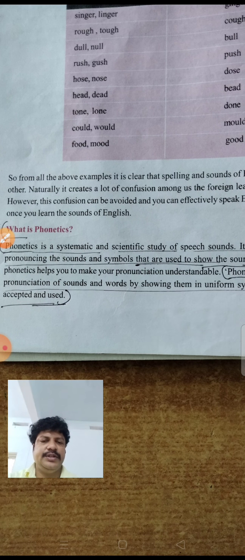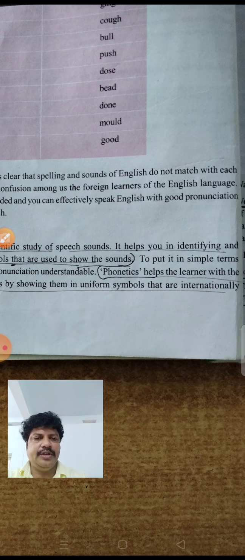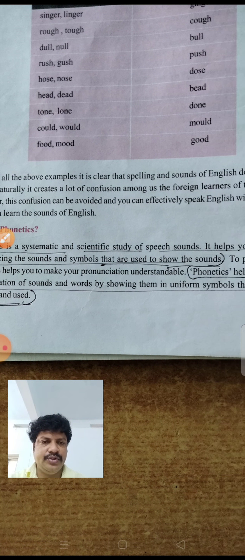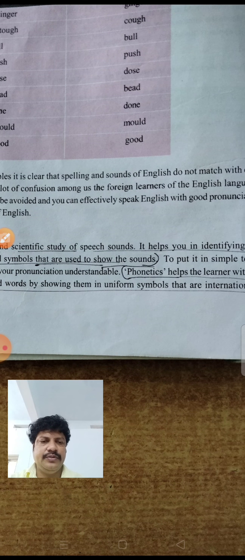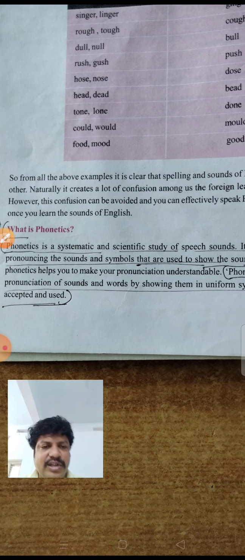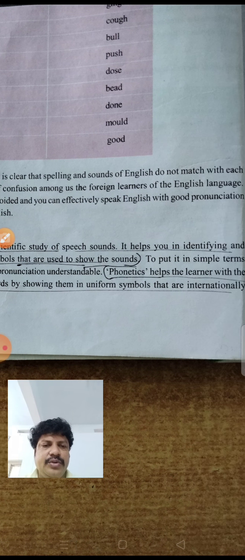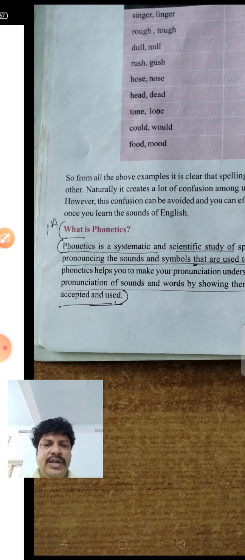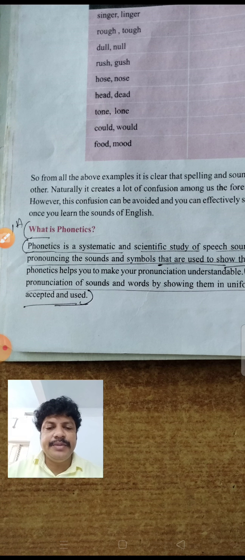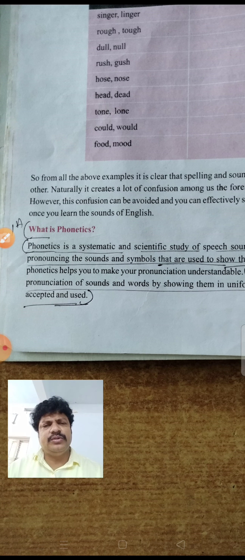It helps you in identifying and pronouncing the sounds, and symbols are used to show the sounds. So phonetics helps the learner with the pronunciation of sounds and words by showing them in uniform symbols that are internationally accepted and used. In phonetics we allot some symbols for sounds, and these symbols are the same in all the countries.